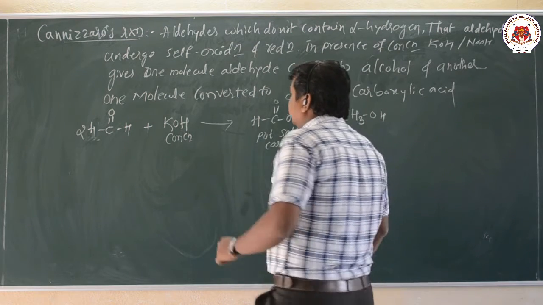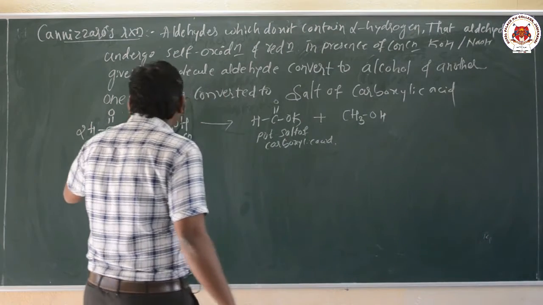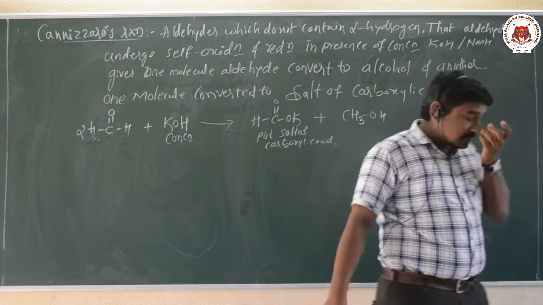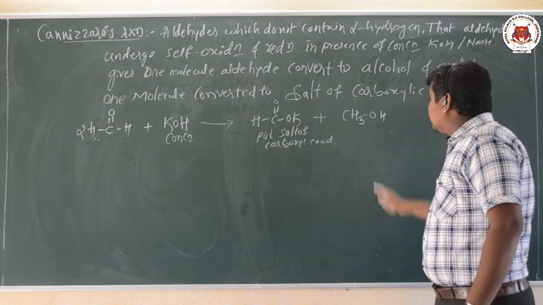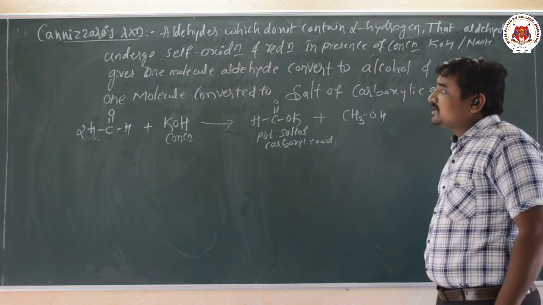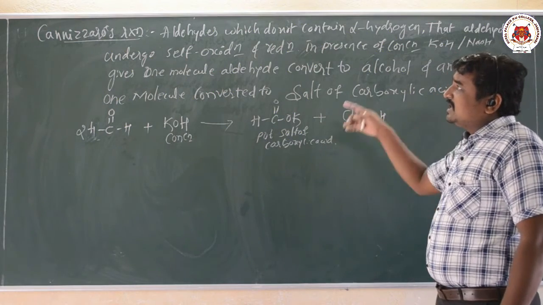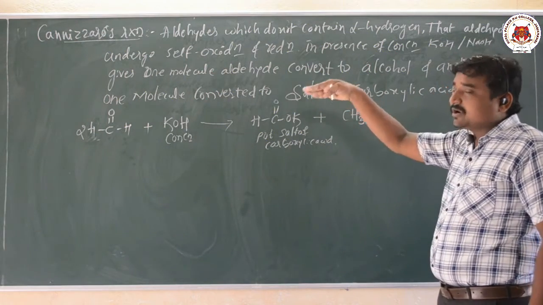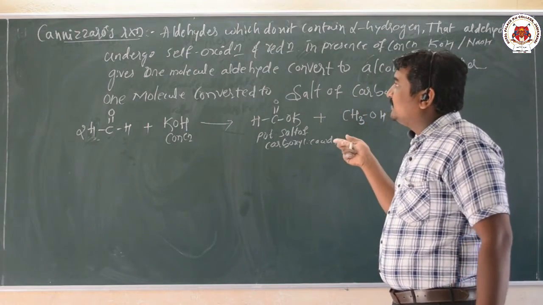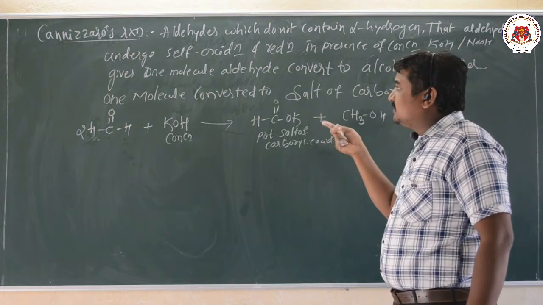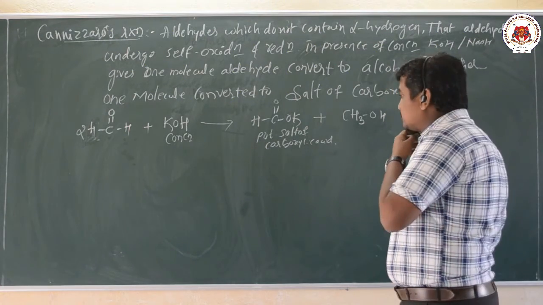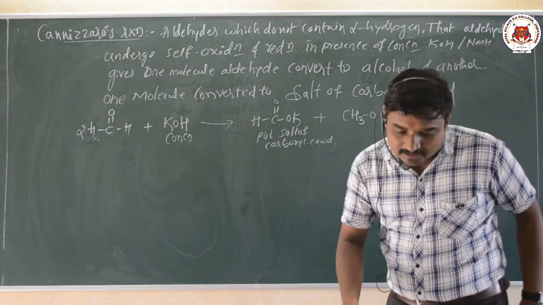So here one molecule of aldehyde is converted into the salt of the acid and another one is converted into the alcohol. This is an example for the Cannizzaro reaction. The aldehydes here do not contain alpha hydrogen, so such aldehydes undergo oxidation and reduction. One molecule of aldehyde gives a sodium or potassium salt of the carboxylic acid, and another one gives alcohol.